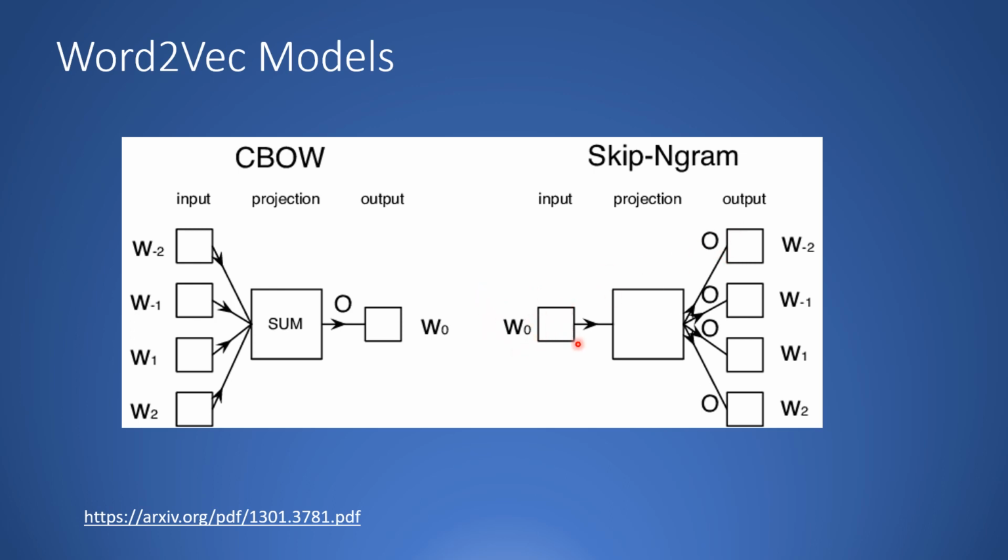Again, over here, when you train over a large number of words, you will get a vector representation, which is nothing but the weights of this hidden layer. Now, both these networks have some advantages and disadvantages. Skip n-gram actually gives very good representations for rare words, but it takes more time to train than the continuous bag of words. The continuous bag of words network is faster to train and gives good representations for frequent words. In the later part of the video, we'll look at skip n-gram and how to train a skip n-gram model for word embeddings.